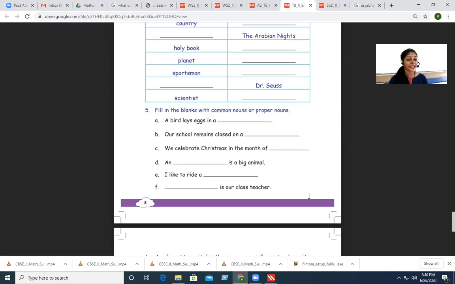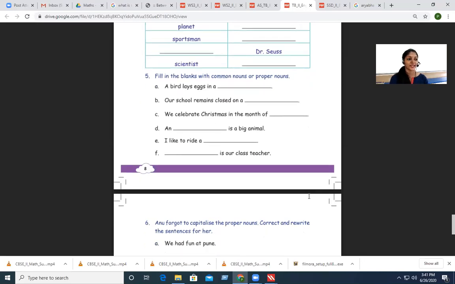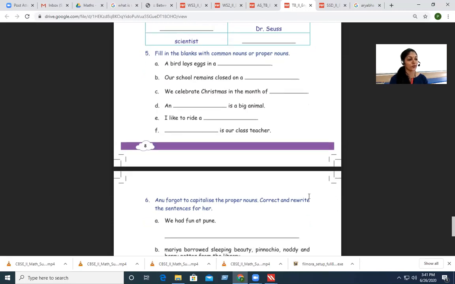I like to ride a... What do you like to ride? A cycle. A bicycle you can ride. Dash is a class teacher. So what should you do here? You have to write the name of your class teacher. And remember, whenever you're writing a name, it is a proper noun. So you have to capitalize the first letter. I hope you have done it. Yes. So now let us go to the next one.